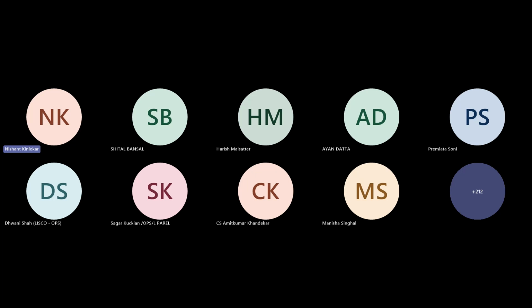Next is, for the CDSL team, do we need to update only the details of the immediate relatives in the Excel, or does the whole list of designated persons plus immediate relatives need to be put in the Excel? Sagar, can you please? First, you have to enter the details of a designated person, and only then can you update the details of the immediate relative, because the system checks whether the designated person mentioned against that immediate relative is available or not. So first you enter the designated person's details, and then you upload the details of immediate relatives.